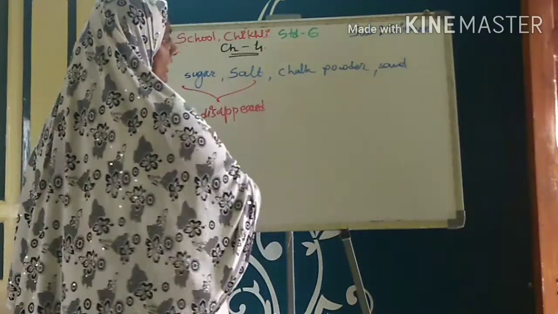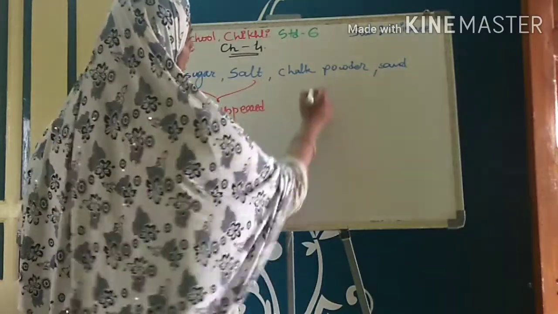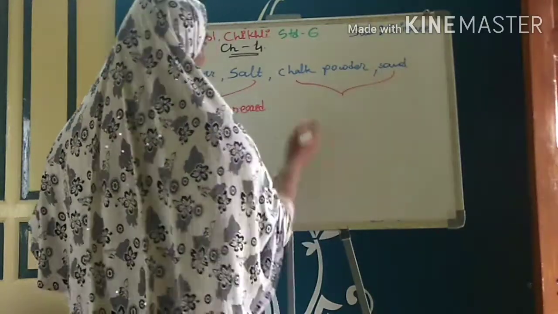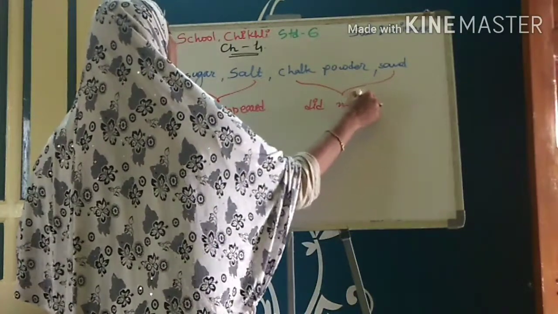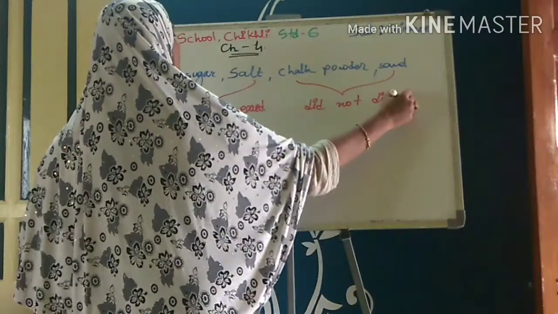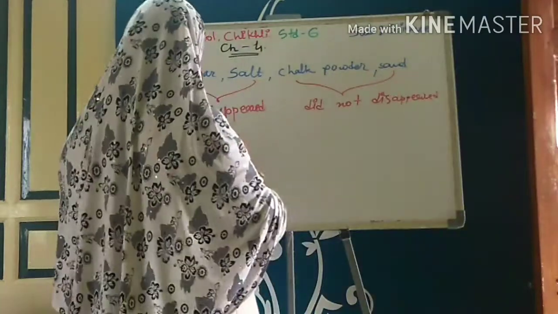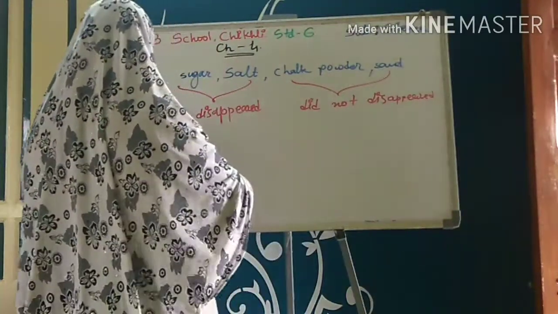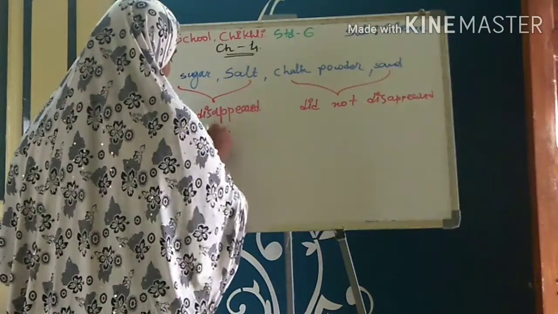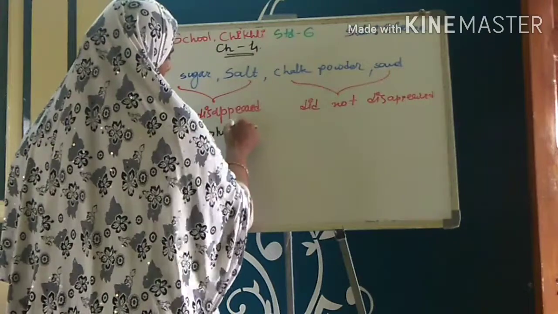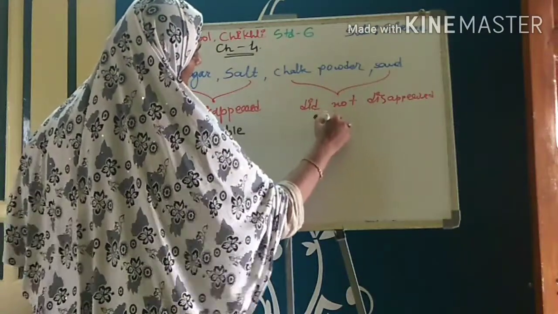But in the containers which have chalk powder or sand or sawdust, they did not disappear. So from that we can say that sugar and salt are soluble in water and chalk powder and sand are insoluble in water.